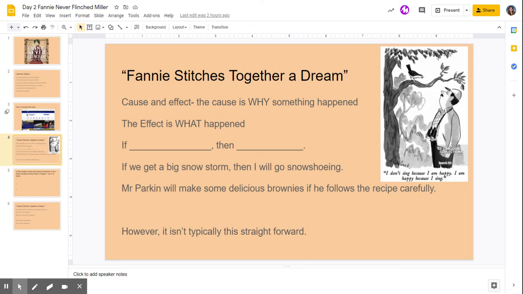The effect would be delicious brownies because he followed it correctly. Otherwise, if you add too much sugar or salt, the effect would be bad brownies, right? It isn't always this straightforward though, but there are going to be lots of examples in our reading where because something happens, there is an effect from it. So I want you to be paying close attention to cause and effect when I do the read aloud here.